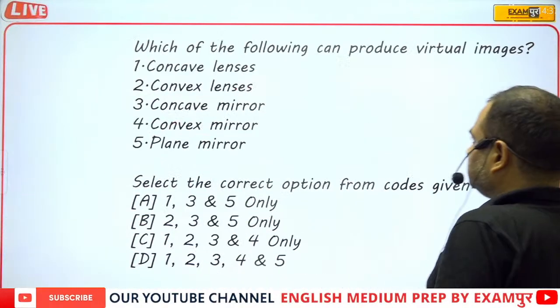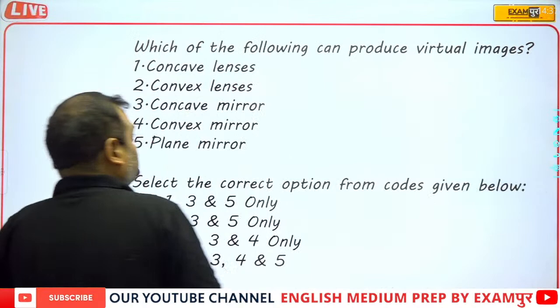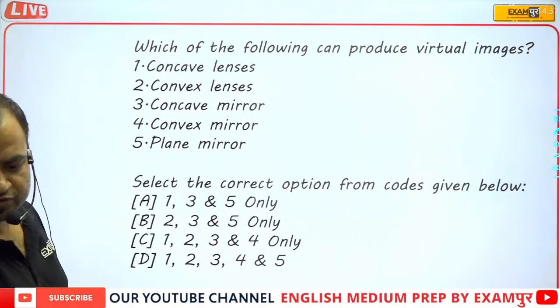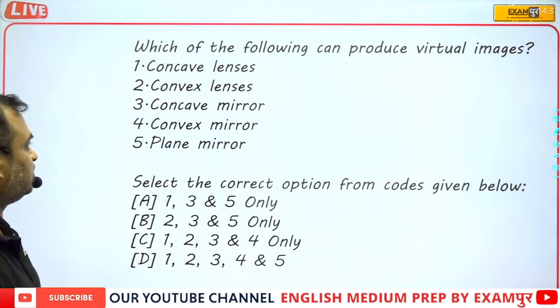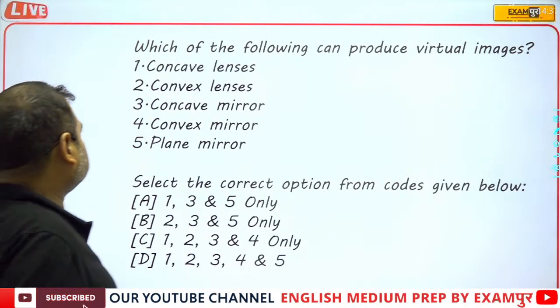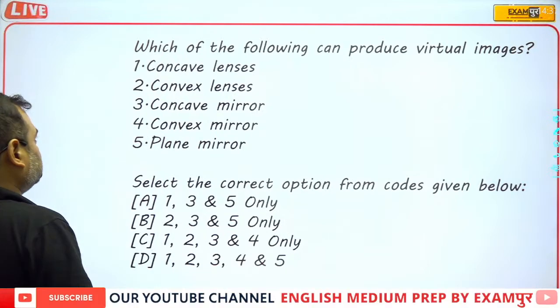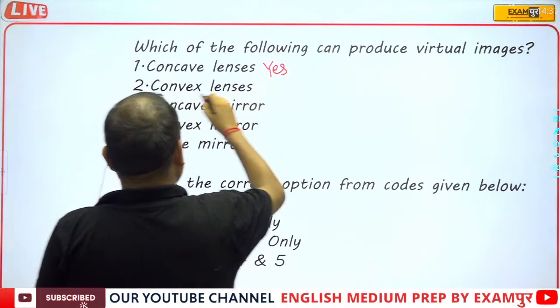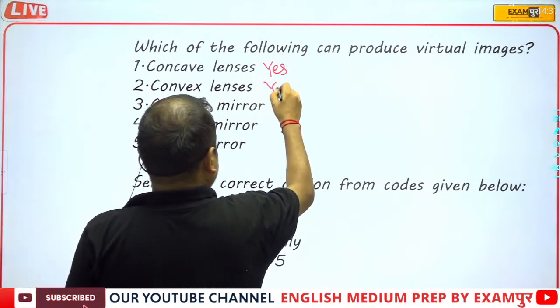Now, which of the following can produce virtual images? Concave lens, obviously it can produce, yes. Convex lens, yes.